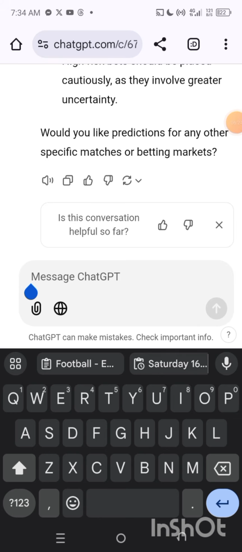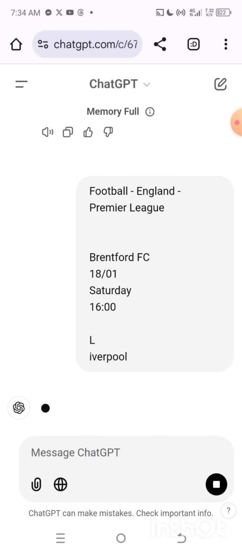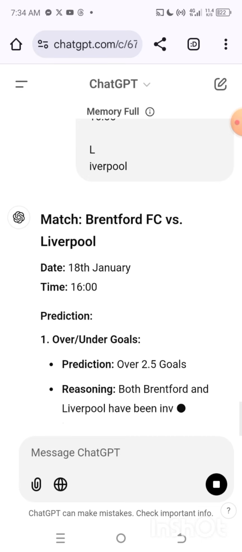So this is my ChatGPT. The next thing I have to do is, because I've already copied the prompt and pasted it at the beginning of my conversation with this AI, I don't have to do it again. I just have to paste the game I want, and ChatGPT is going to make the analysis for me. I'll just have to sit and watch.